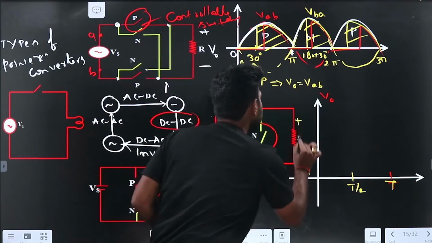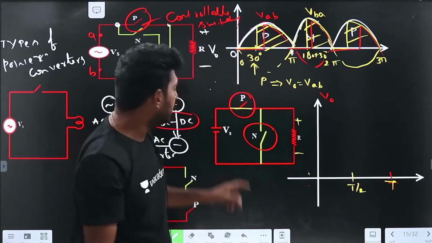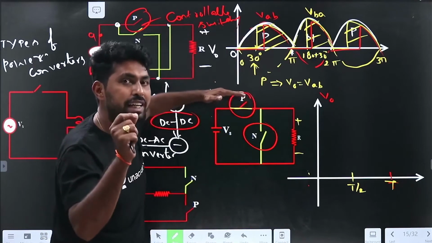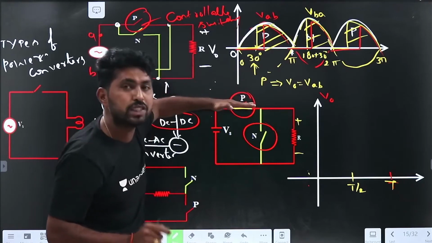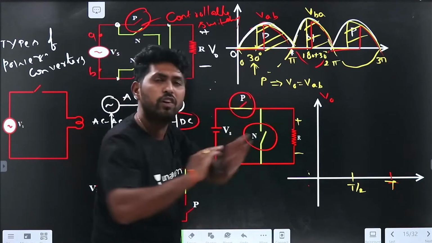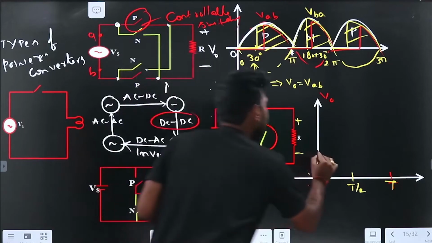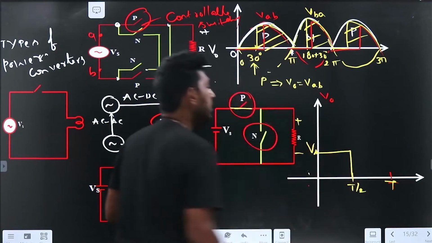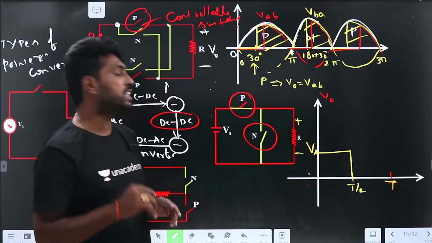The input voltage is equal to the output voltage. So here, if I close the p switch, observe that. Concentrate here. If I close this p switch, what happens? The input voltage is equal to the output voltage. It is clear. So from 0 to t by 2, it is Vs. What happens from t by 2 to t?